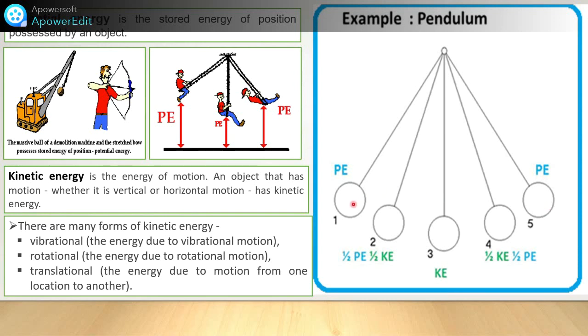It is decreasing, but what will happen simultaneously? Kinetic energy is increasing. Here at position 2, the potential energy is half and kinetic energy is half. Okay, and it will come to the mean position. The kinetic energy is very high, maximum. Again, coming to the point, it is half and potential energy increases. Like this, the ball is swinging, so the potential and kinetic energy keep changing. So this concept must be clear to you. In practice, what will the actual principle be? That's why it is covered in this lecture.